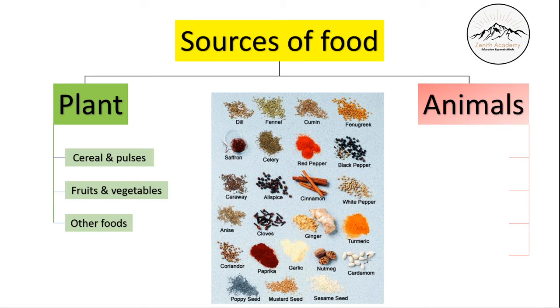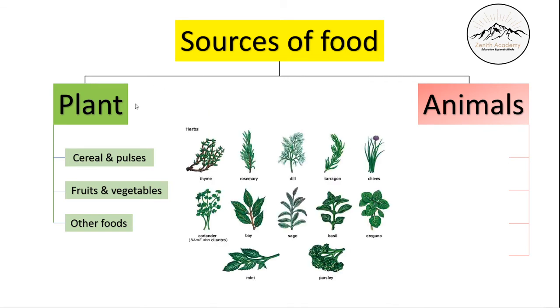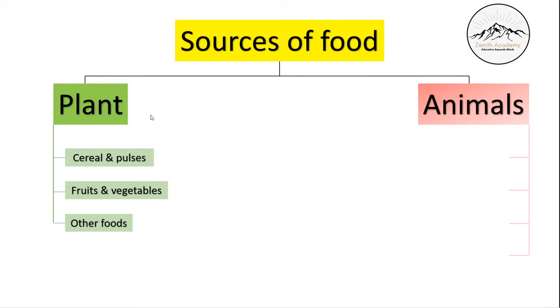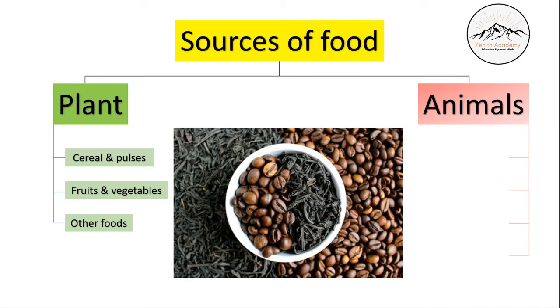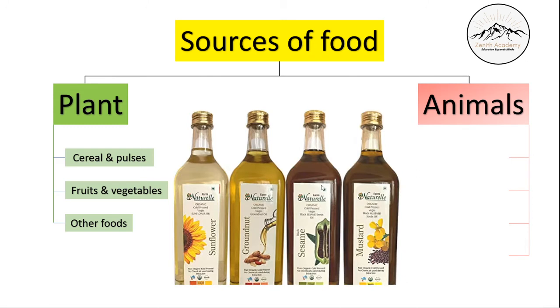Then we have spices. We have a lot of spices such as saffron, allspice, black pepper. All this will come under different sources of food that we again get from plants. Then we have herbs such as sage, oregano, parsley. All this we will get again from plants. We have coffee and tea leaves from plants.